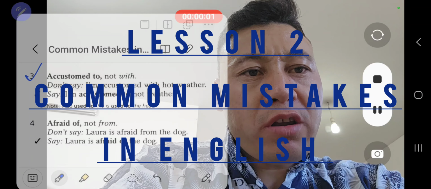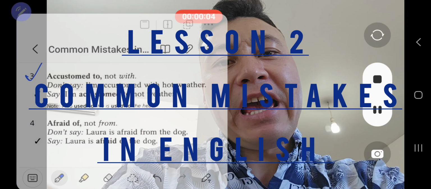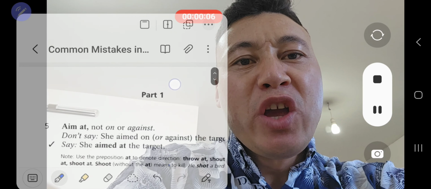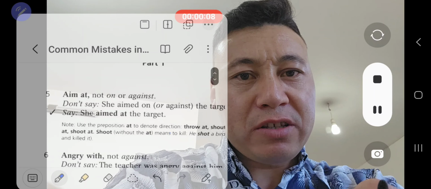Welcome to the second part of the lessons that we will finish today, and that would be the second page of common mistakes that are made by students.